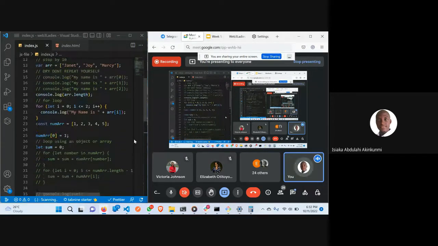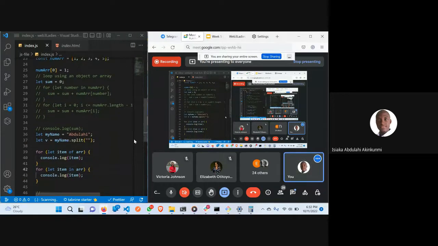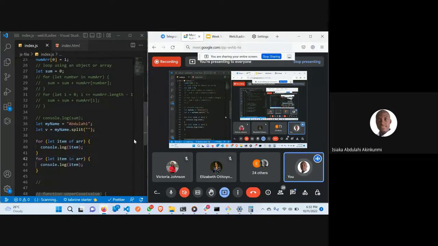For example, if you have an array named, let's say, states, the names of the states in Nigeria. You can just write for (let state of states) console.log(state).